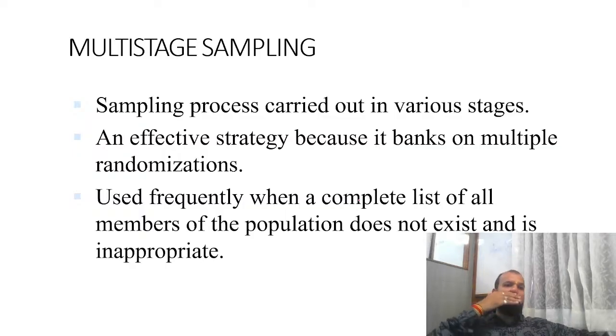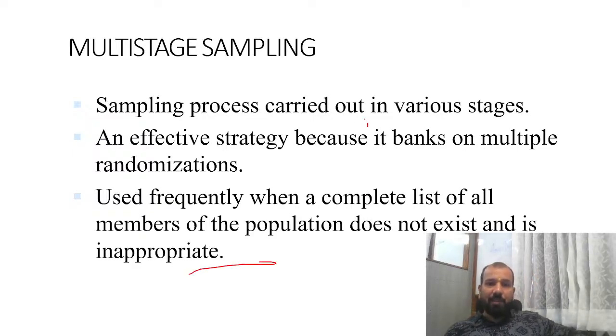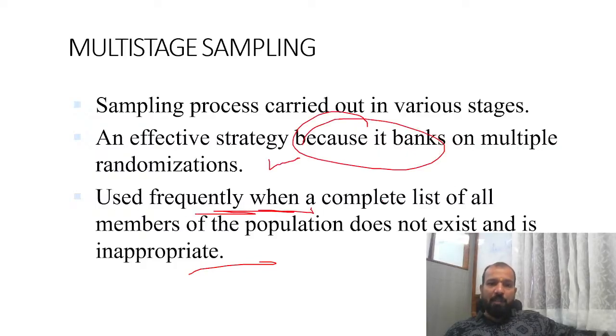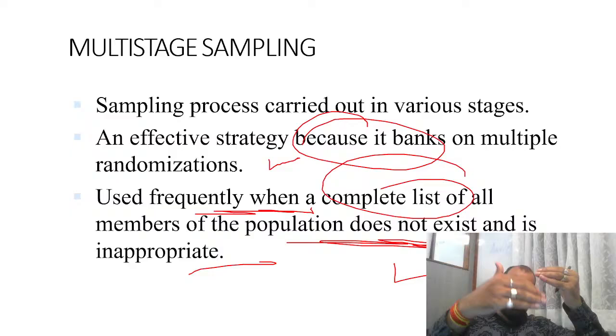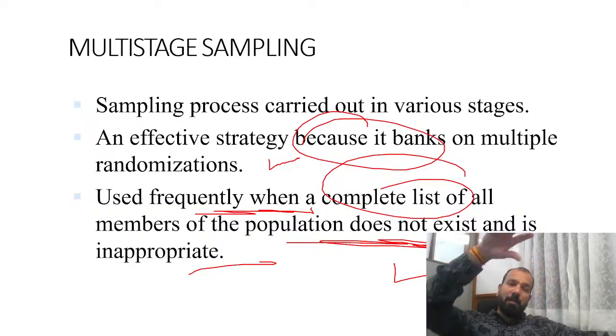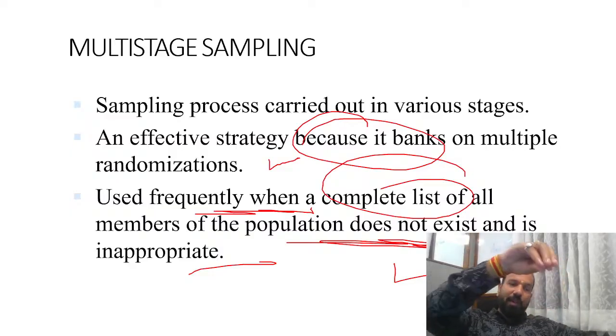Now multi-stage sampling. Multi-stage and cluster are somehow the same. The sampling process is carried out in various stages, an effective strategy because it banks on multiple randomization. It is used frequently when a complete list of all the members of the population does not exist or is inappropriate. Example, we are making a different multi-stage of the data: age group of 0 to 5, 5 to 10.